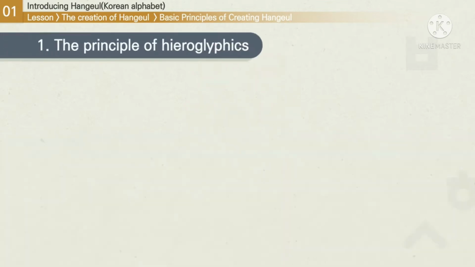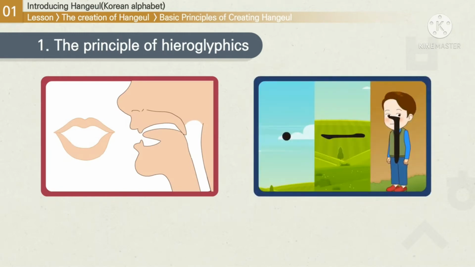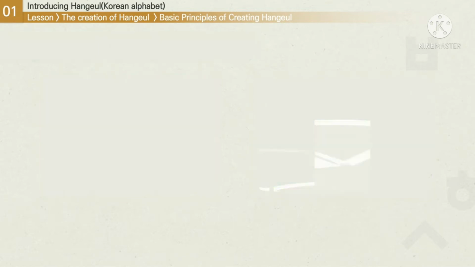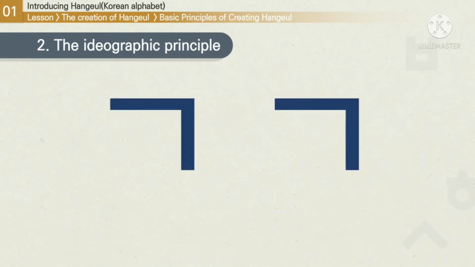The principle of hieroglyphics refers to the fact that the shape of most Hangul characters is like the shape of the mouth when the character is vocalized, as well as shapes such as the sky, the earth, and people. The ideographic principle refers to the idea of adding extra strokes to existing characters to make new ones.